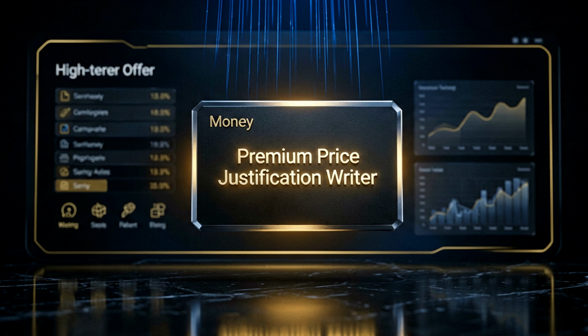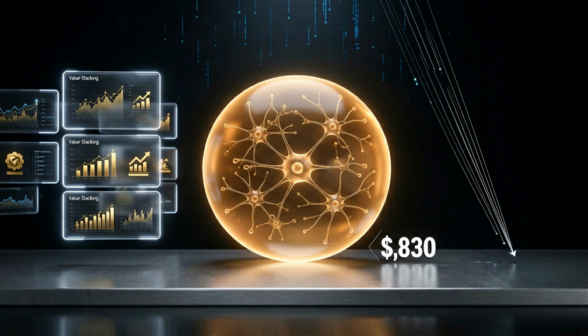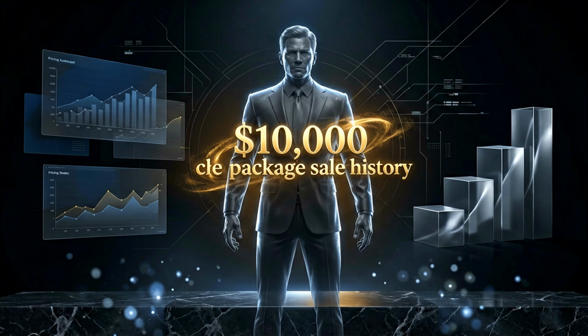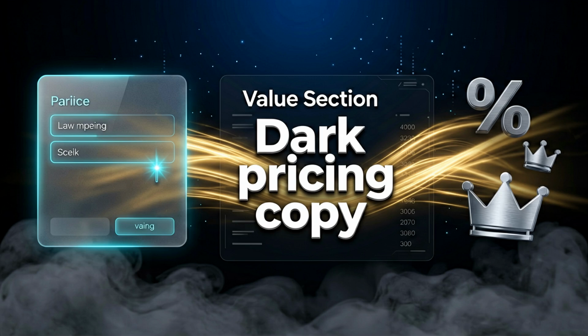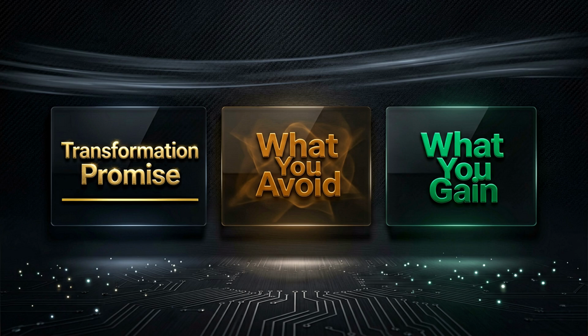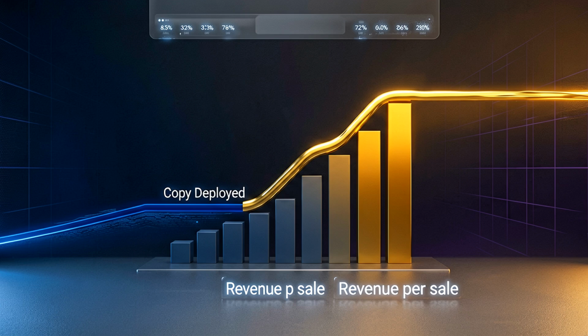Money Prompt 3, the premium price justification writer. This prompt writes the copy that makes high prices feel like bargains. Role: pricing strategist who has sold $10,000 packages. Instructions: write the value section of my pricing page for this offer. Include transformation promise, what they avoid, what they gain. This single prompt can increase your pricing power permanently.